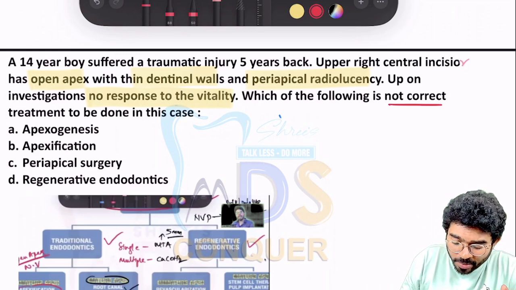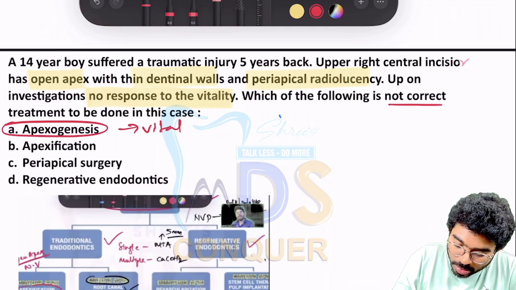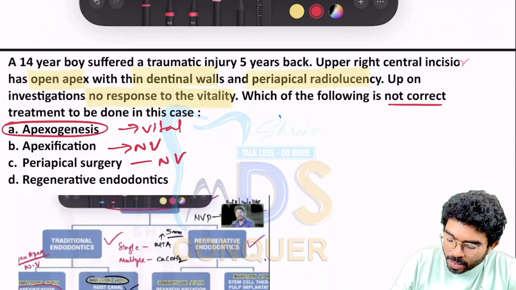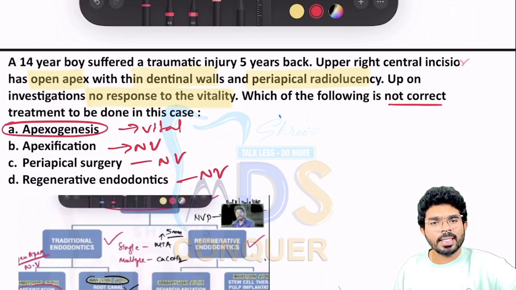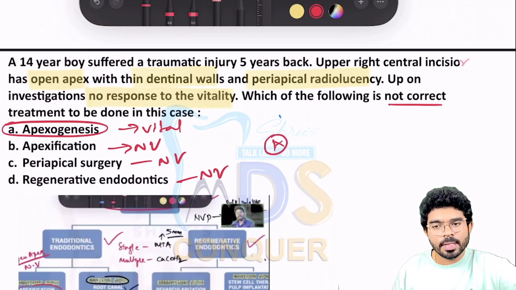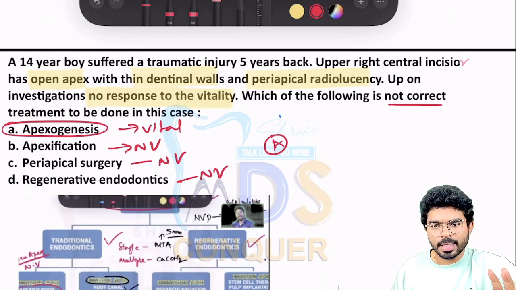Nicely, the first option was given as apexogenesis. Apexogenesis is done in vital teeth, whereas the other options are non-vital: periapical surgery, non-vital, regenerative endodontics, non-vital. By just elimination, the answer for this question is A. Apexogenesis is done in vital teeth. It is not done in a non-vital teeth. Here the question has clearly given it's a non-vital teeth. First question, the answer is A.